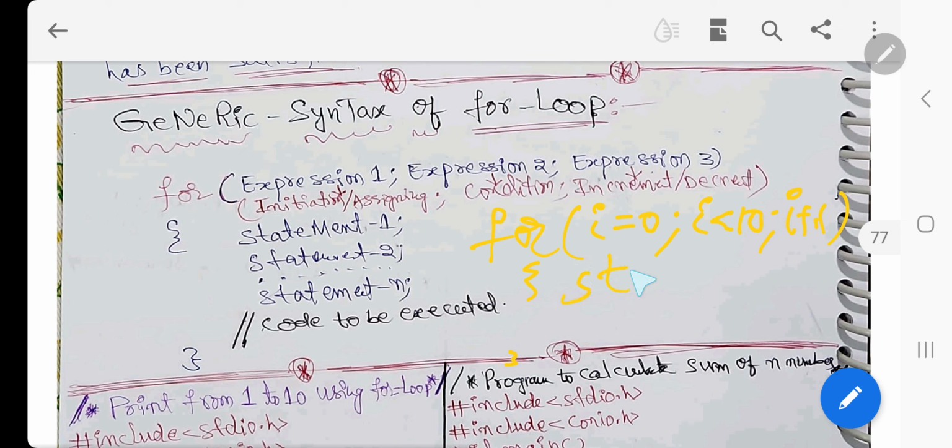I will write it neatly, STMT, shortcut for statement 1, statement 2, and so on. So all the parts are here itself: initiation, condition, and this is mainly the condition. Until this condition is satisfied, it will be repeated. When the condition is false, it will come out of this loop, and the increment or decrement will be here, right? So this is the generic syntax. Generic syntax means no values, nothing is given.